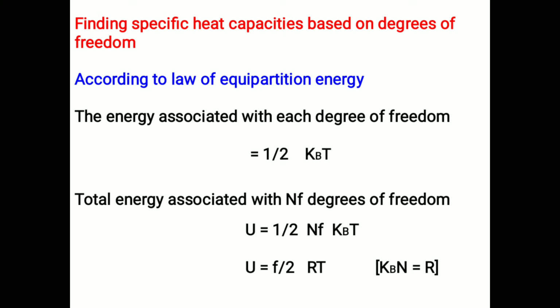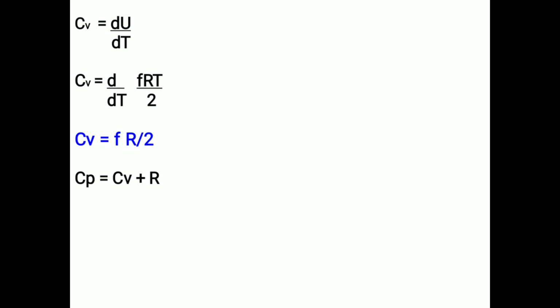Now let us find out CV value, CP value and gamma value. We know that CV = dU/dT. Substitute U value in this equation. We get CV = d/dT of FRT/2. Finally, CV = FR/2. And CP = CV + R. We know that. So substitute CV value in this equation. We get CP = FR/2 + R. Take common R. Then CP = (1 + F/2) R. So this is CP value.